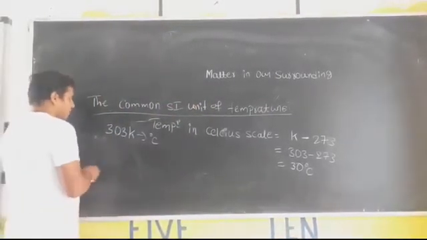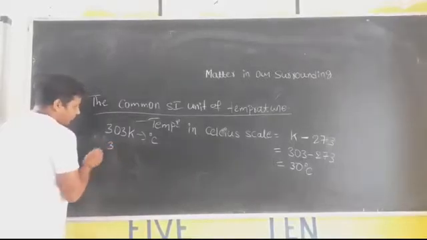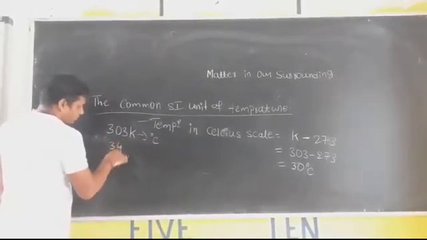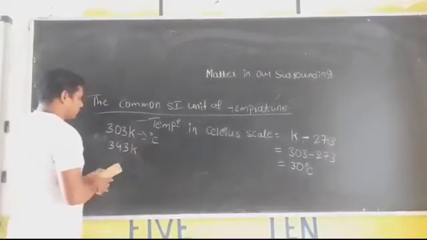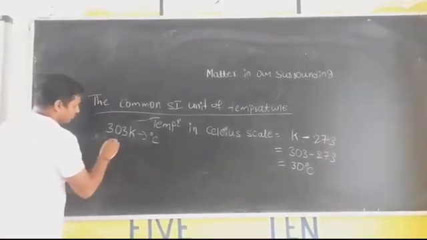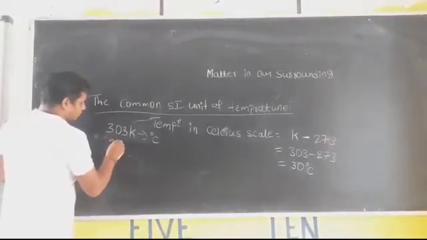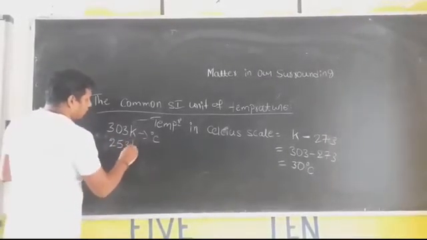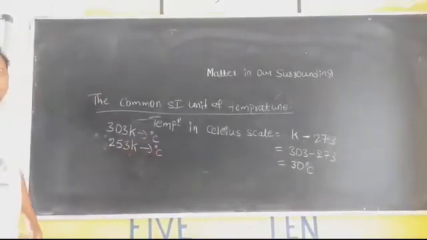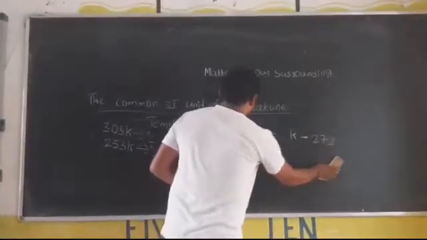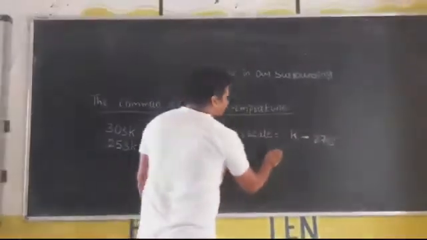Now take one more example. What is our formula? Temperature in Celsius scale is equal to K minus 273.